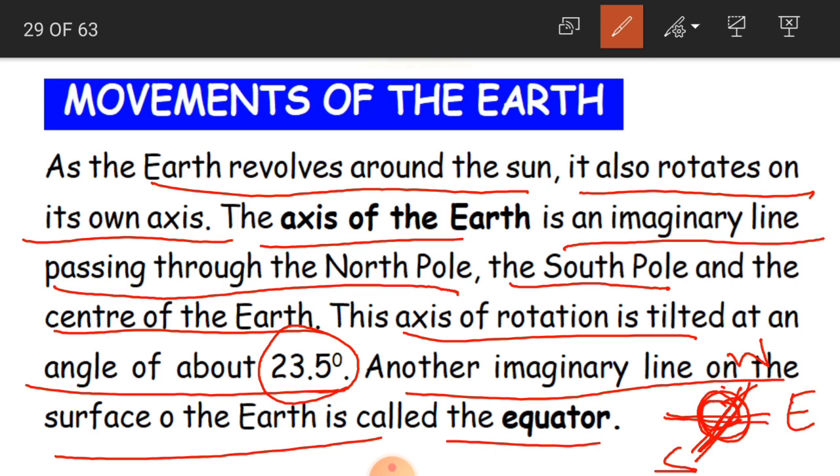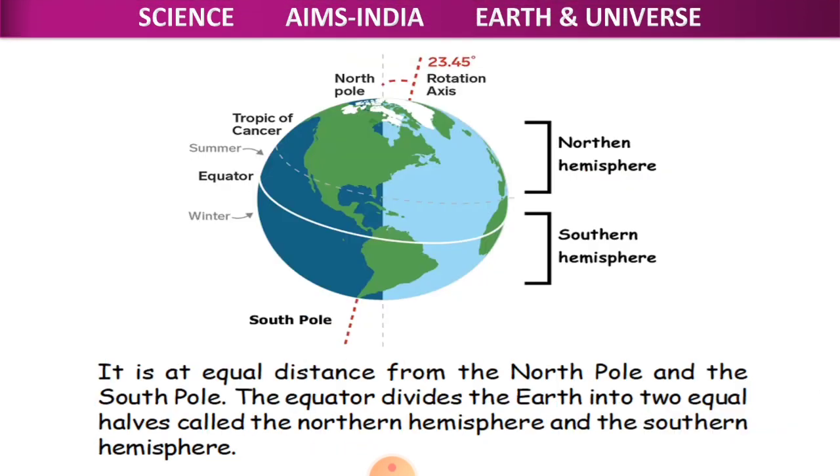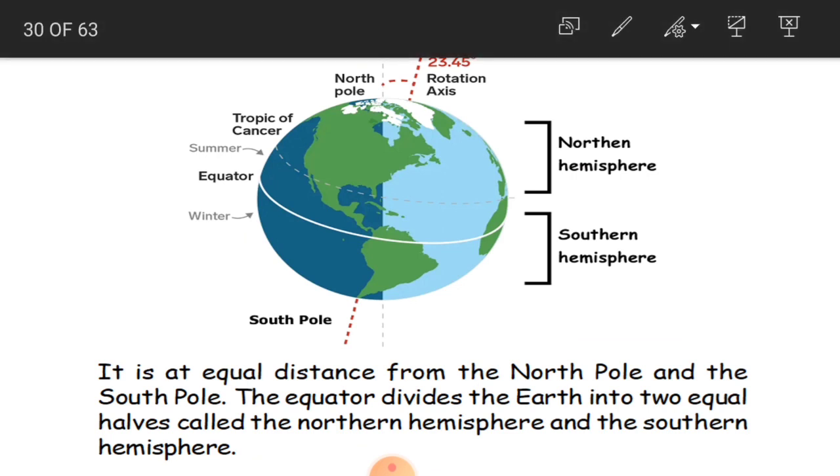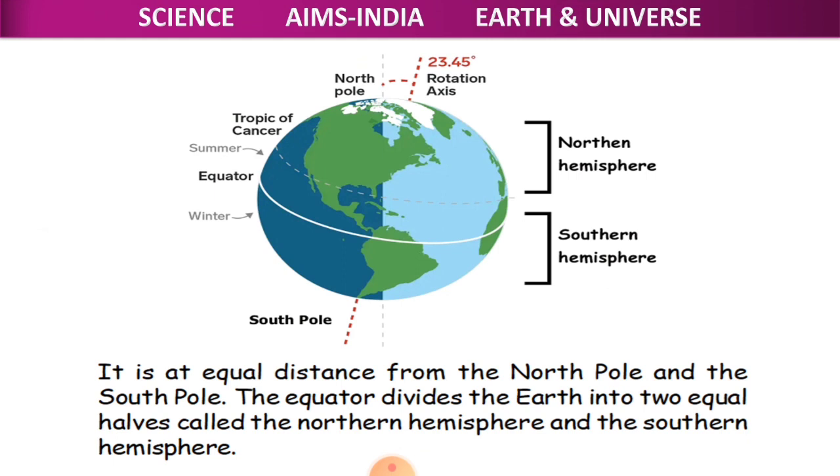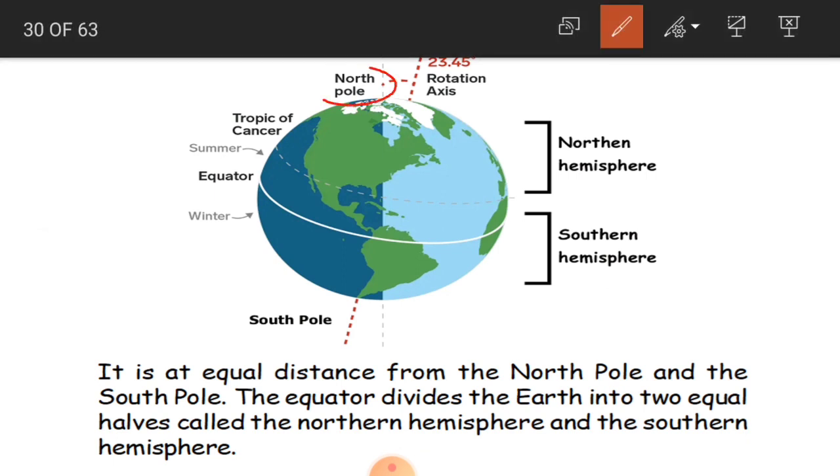See, this is another imaginary line, that is the equator. This is also on the surface of the earth, children, which we call the equator. See here in the picture, you can see very clearly. This is the North Pole, and this is the South Pole.